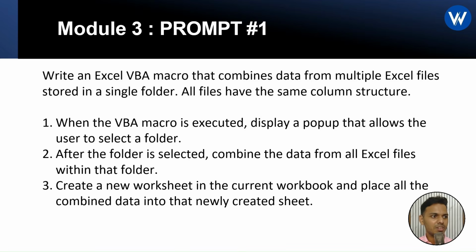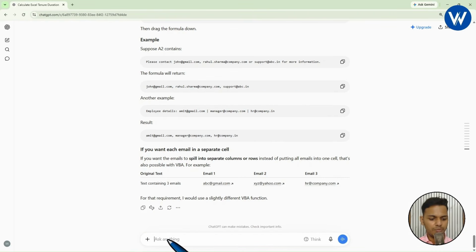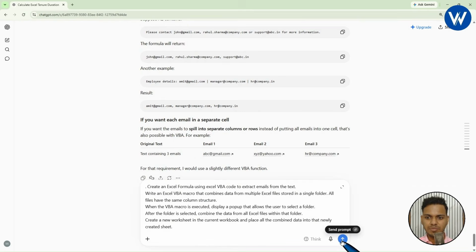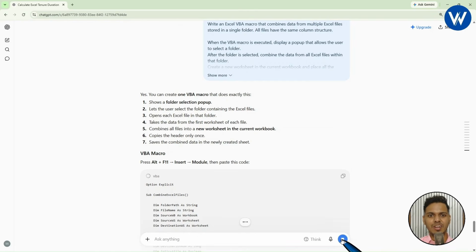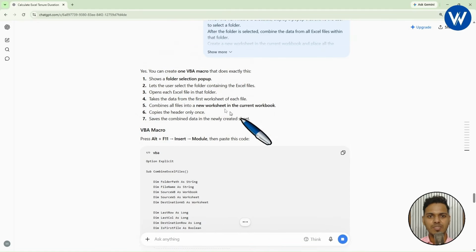Now let's open ChatGPT. Now I will copy the prompt. One second. Done. I will paste it over here. So this is the prompt I have given to ChatGPT. Let's see whether it can give the solution or not. And finally, it is generating the VBA code. Wait for a few seconds.